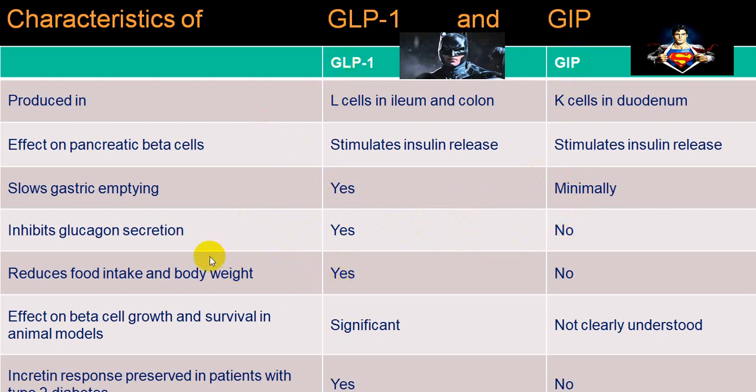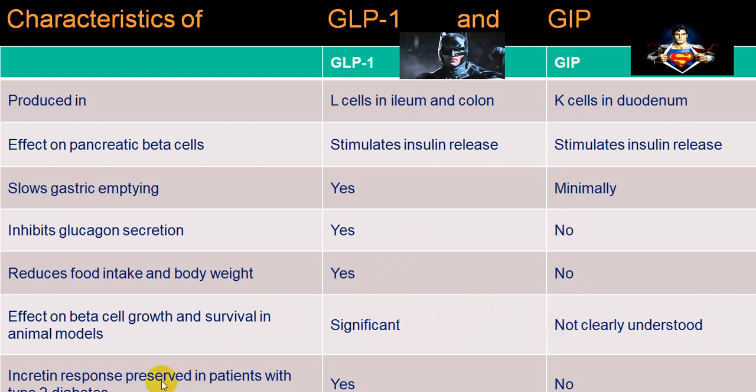GLP-1 reduces food intake, and so body weight is reduced, which is much more with GLP-1 than with GIP. With GIP there is almost no weight reduction. As far as beta cell growth and survival is concerned, there is a good effect of GLP-1. So it increases the beta cell mass and growth of beta cells, while this is not proved for GIP.